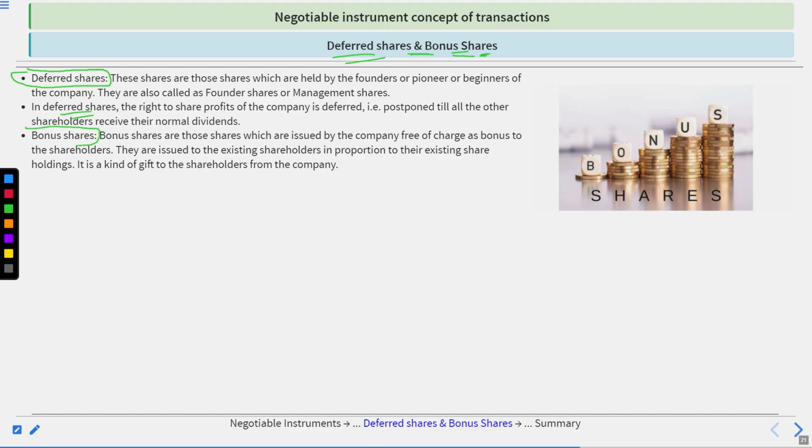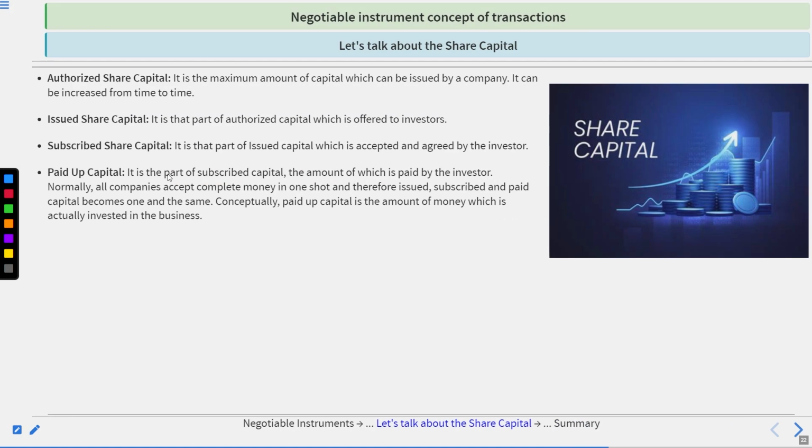Bonus shares: those shares which are issued by a company free of charge as a bonus to the shareholders. They are issued to the existing shareholders in proportion to their existing shareholding. It is a kind of gift to the shareholders from the company.